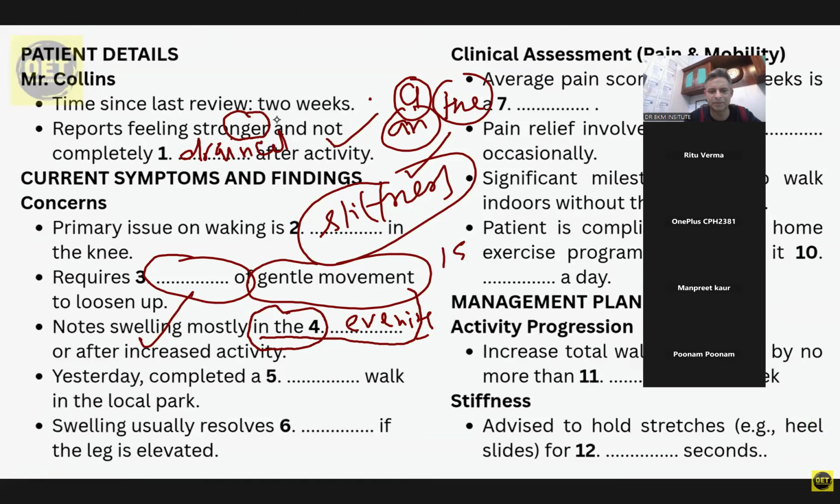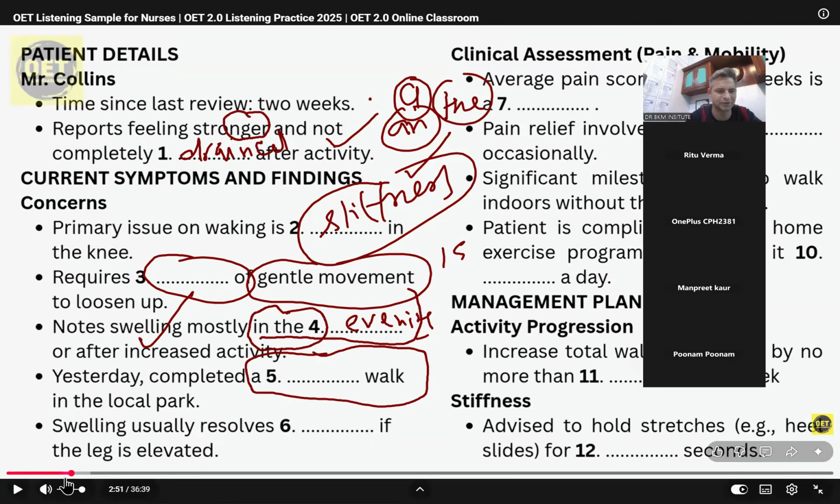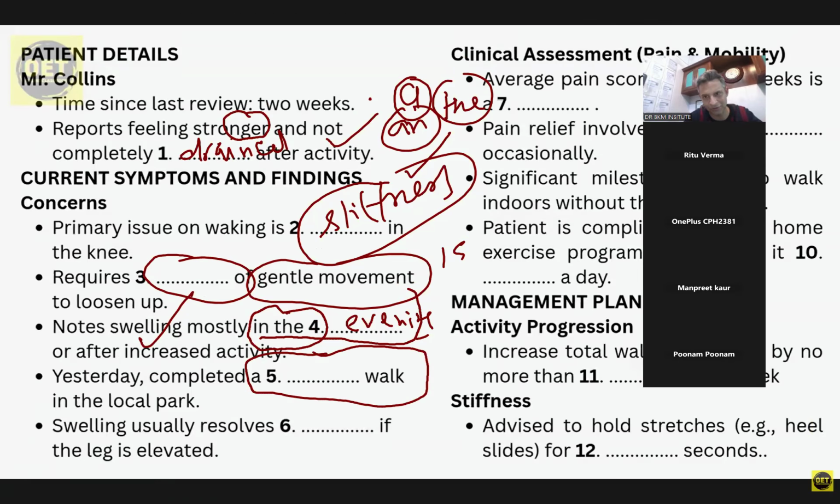I've missed a word completely, "completed a dash walk." So that is what I have missed, I guess. "In the local park, completed a round of walk" or something like that should come. But yeah, that's okay. I will listen to it again. Rather than checking out the answer, please improve your listening. That is what I say.